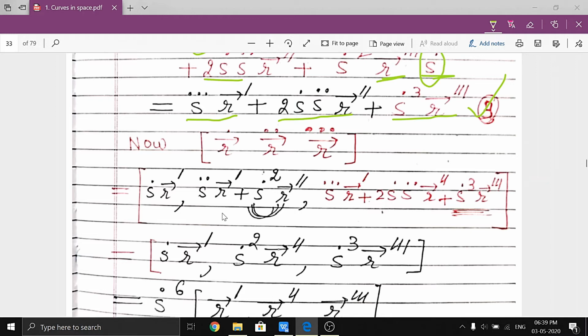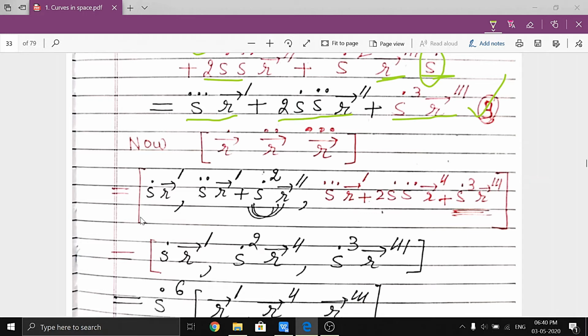And we know that in a scalar triple product, the cross product of the same vector will be zero. Now here this is s double dot r dash, and here it is s dot r dash, and here it is s dot r dash.